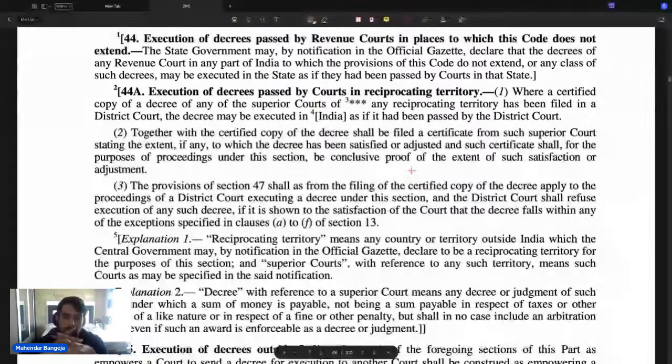But there is one specific case in which a foreign judgment can be executed, and that is something which has been provided in section 44A. ये फॉरेन जजमेंट जो फॉरेन कंट्री में पास हुई है, इंडिया में बिना सूट फाइल किए डायरेक्टली आप एग्जीक्यूट कर रहे हो, और ये डायरेक्ट एग्जीक्यूशन ऑफ फॉरेन जजमेंट है. But this will happen only when the decree that you obtained in the foreign country is a money decree. Only if it is a money decree.